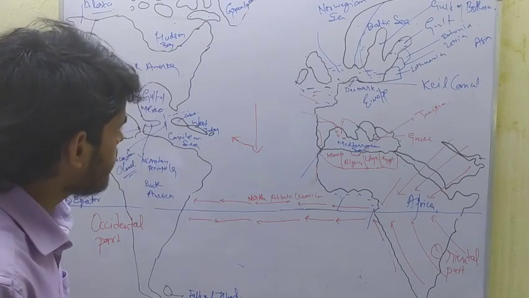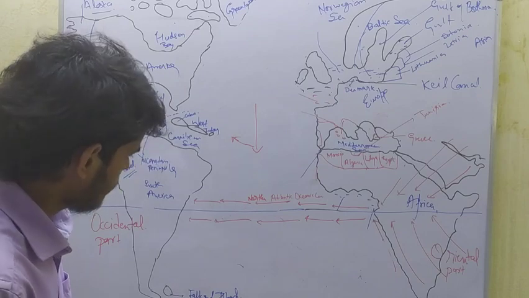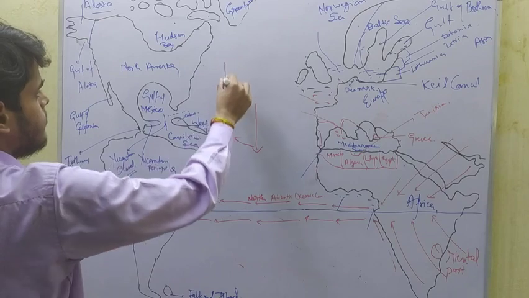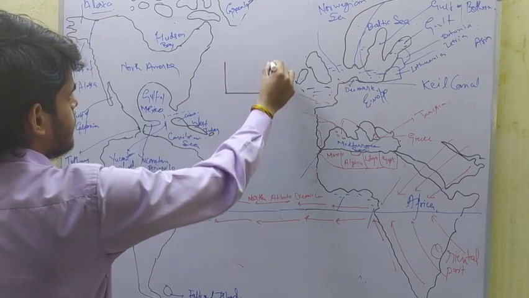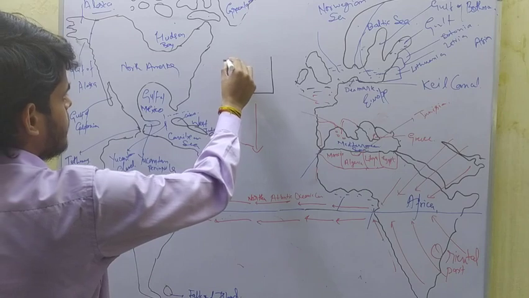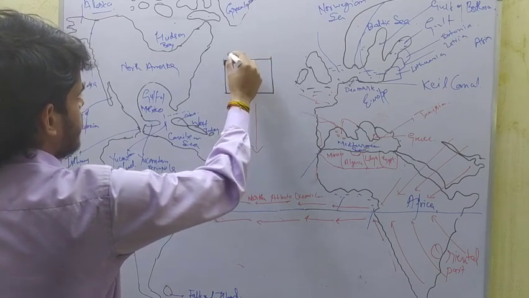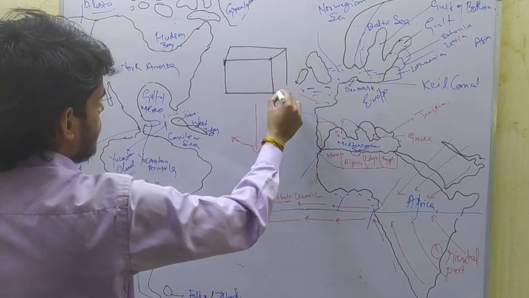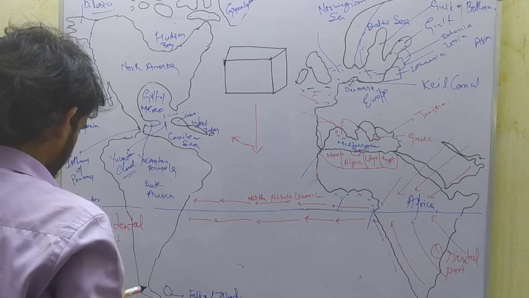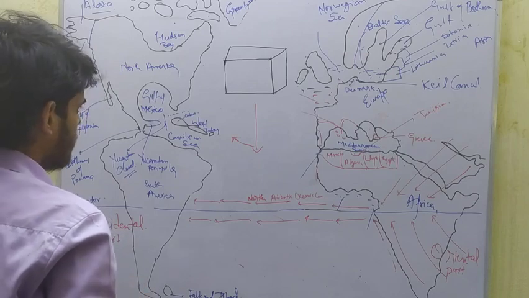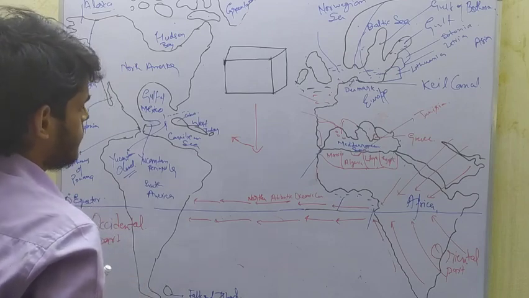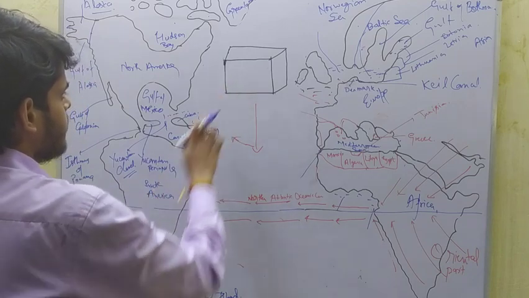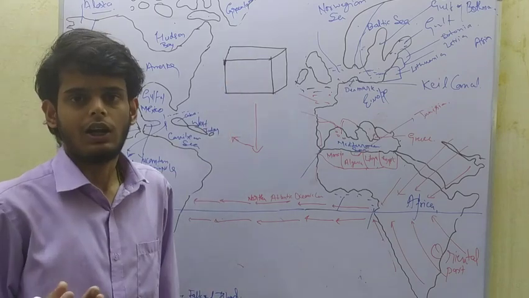Why is this counter equatorial current formed? This is the block of Atlantic Ocean.